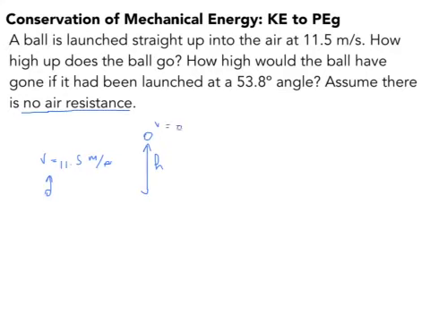So let's call this on the left the initial moment, and on the right, it's the final moment. And let's just say that over here on the left, initially the height is 0. Let's set this height as the 0 position from which we will measure all heights.